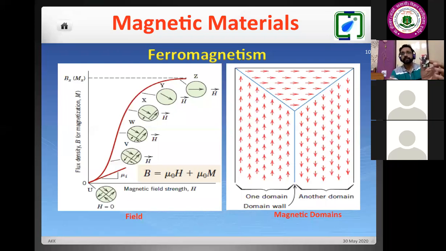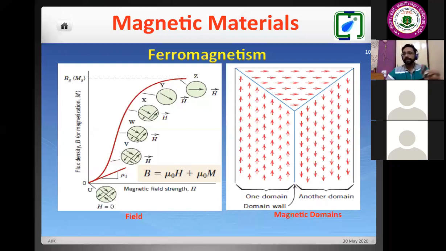Suppose I say this is a bar magnet, this is a nail, and it is made up of iron. If I say that this is pure iron, even pure iron has a percentage of doping of carbon. So if I put it here, it will attract this nail.